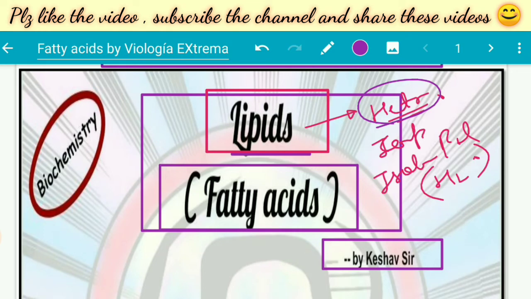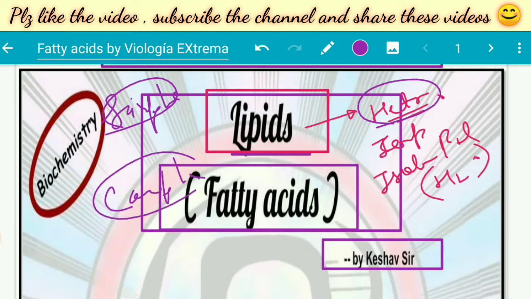If we talk about lipids, we can categorize them into two major types. We can classify them as simple lipids or as complex lipids. First, simple lipids. Simple lipids are esters of fatty acid and alcohol.